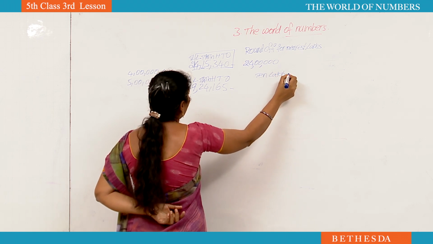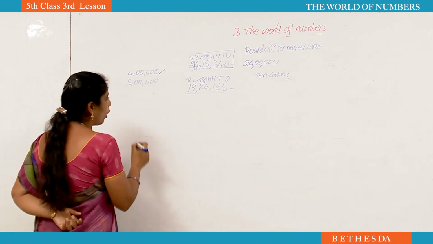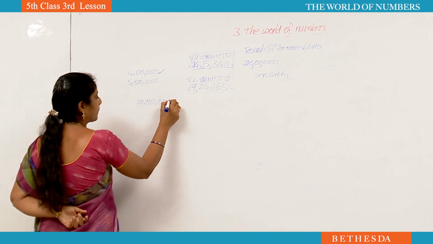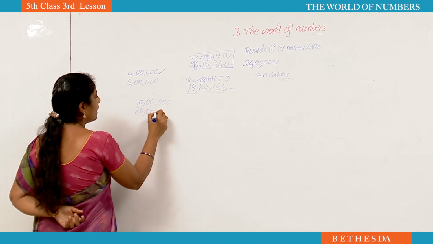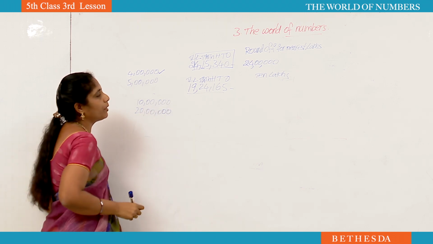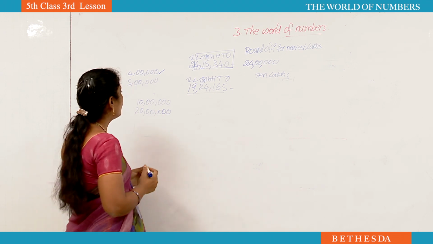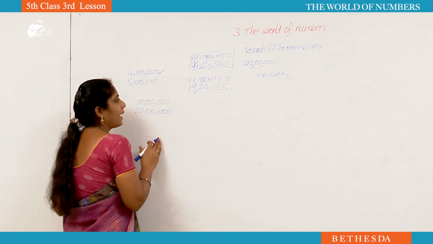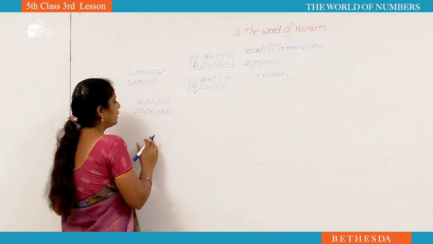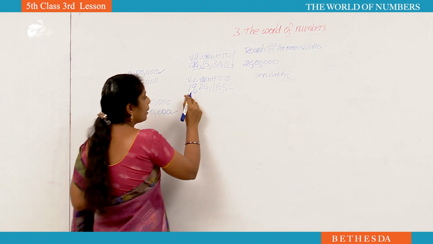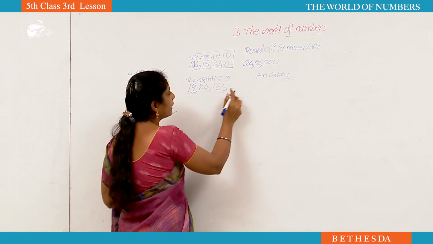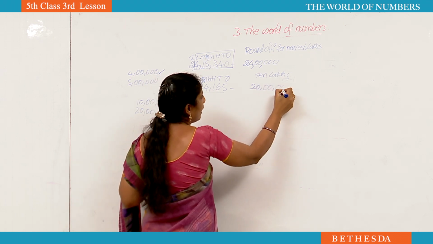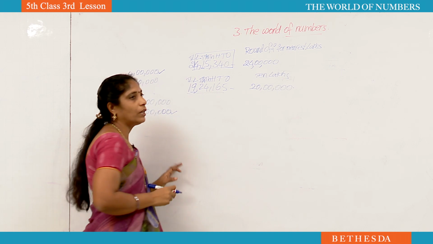Where will it be? 19 lakhs will be in the middle of 10 lakhs and 20 lakhs. Now which number we have to take? For that we have to observe the lakhs period number. Lakhs period number is 9. 9 is greater than 5. That's why you have to take the big number. Now 19,24,165, nearest 10 lakhs is equal to 20 lakhs. Like this, we have to find out the round off.